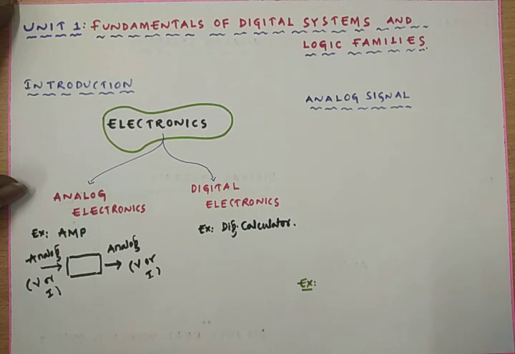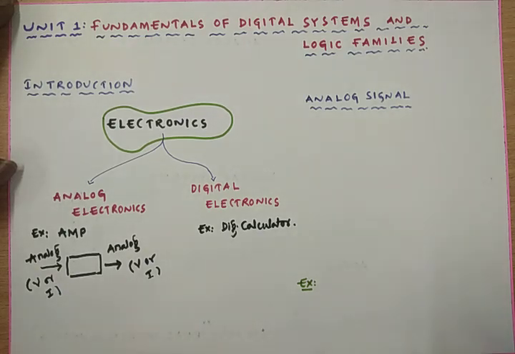In case of analog electronics, the electronic circuits completely deal with analog signals only, and that branch is called analog electronics. A branch of electronics that completely deals with analog signals, voltage and current, is called analog electronics.